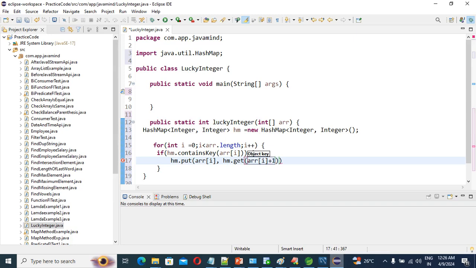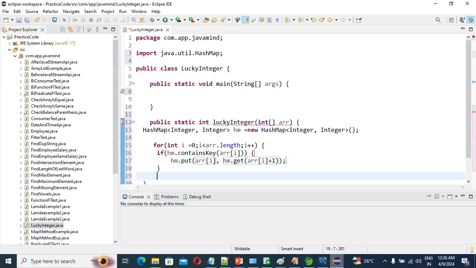If this key is there, guys, suppose 2 2 3 4, so already if the key is there, right? In the second iteration, what we're going to do is increase the frequency. That's why we are going to do hm dot get array of i plus 1. Correct? See, this is our if condition, right?